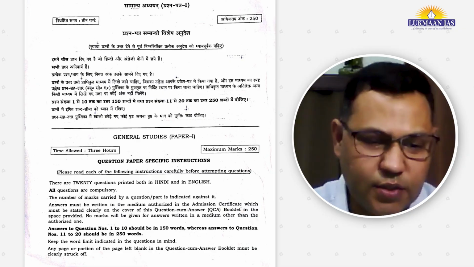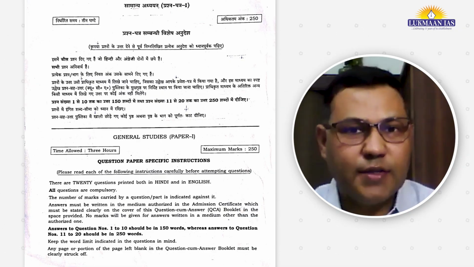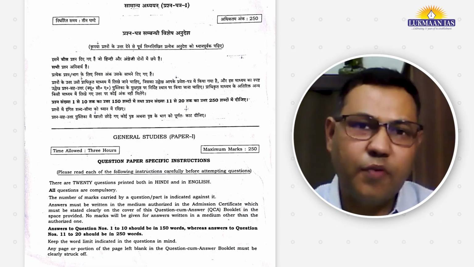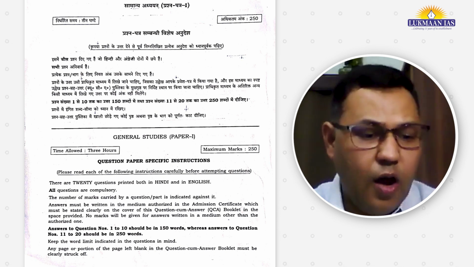So there are in total 20 questions, 10 questions of 10 marks each, and 10 questions of 15 marks each.